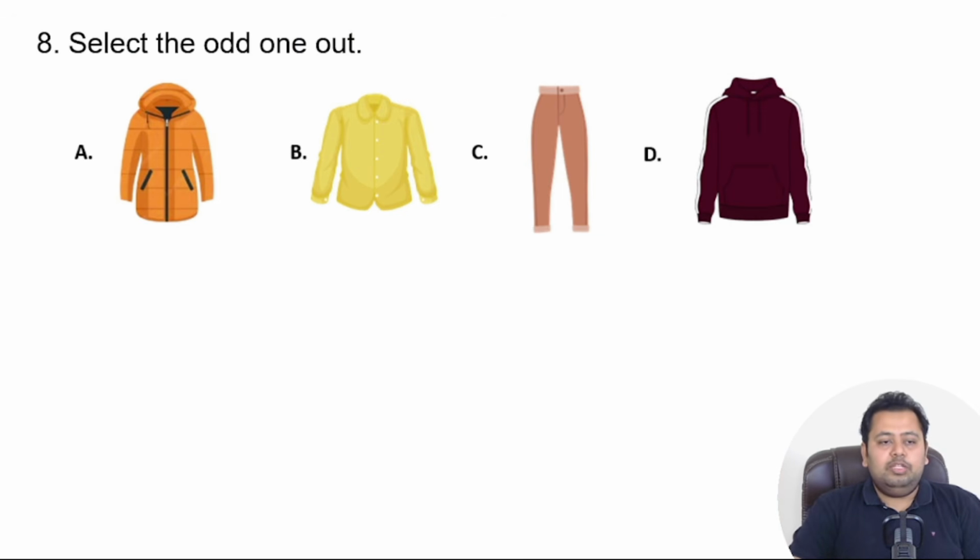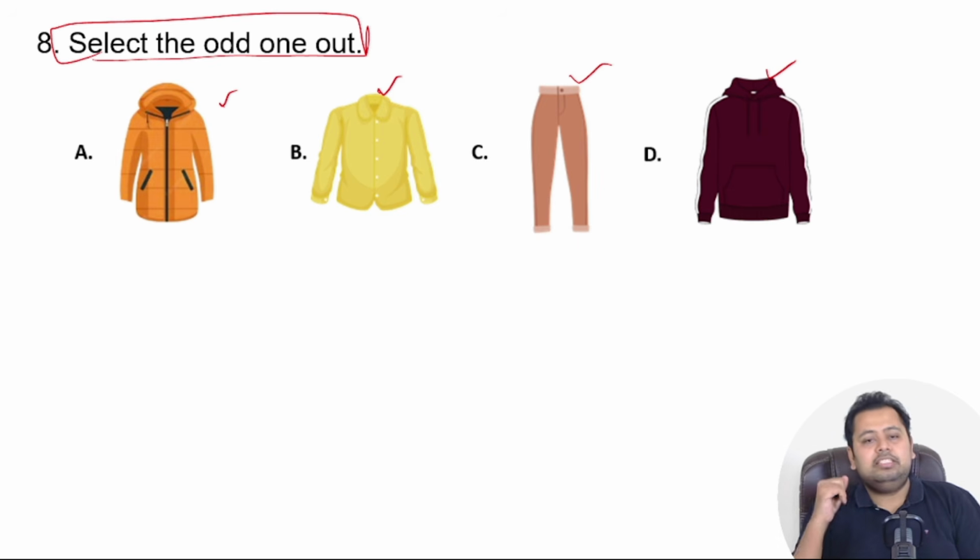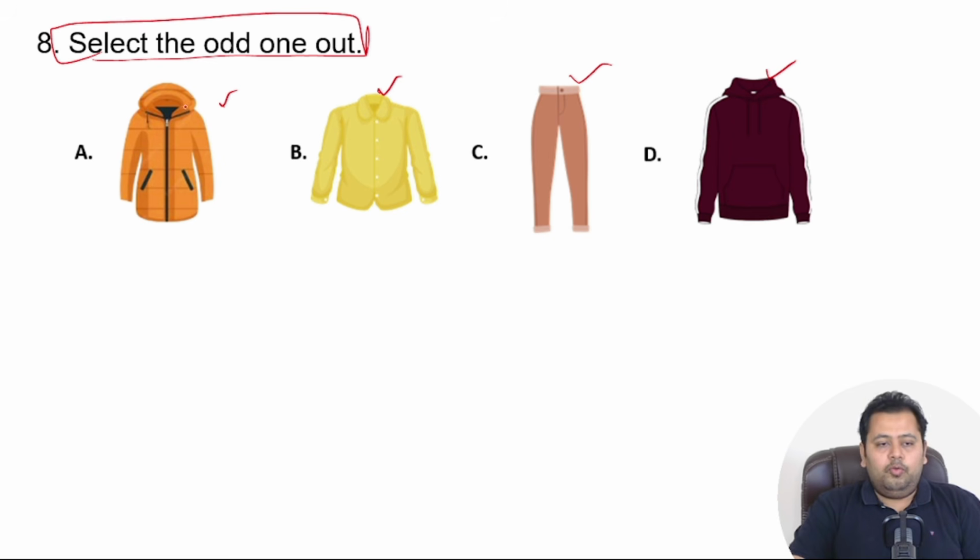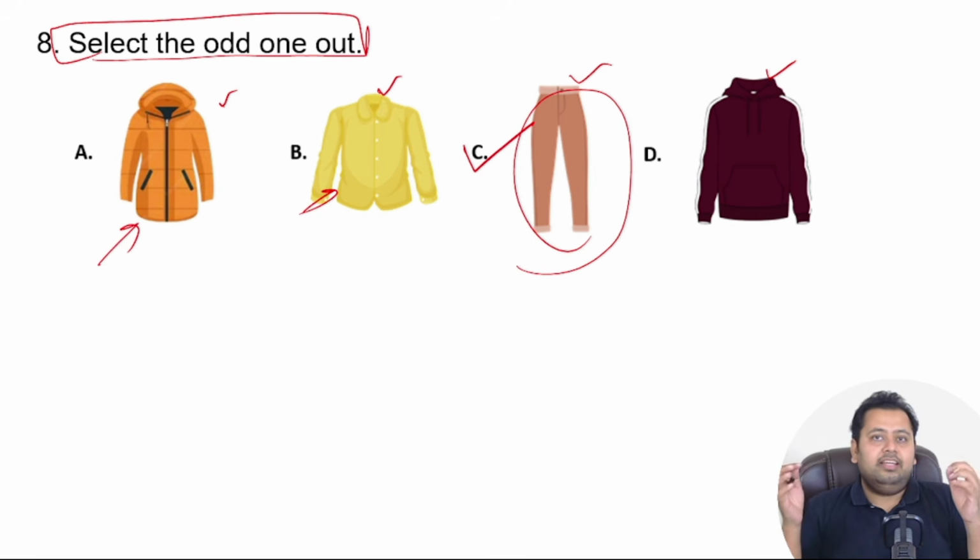The next question is, you need to find the odd one out. You see 4 images over here. You have to find out which is the odd one out. I will run a timer of 3 seconds. You solve the question. The odd one out product over here you can see is option number C, that is a pant, because a pant is a garment that you wear on the lower body. All other products, the shirt, the jacket, and the hoodie, you wear on your upper body, right? So that is why the correct option here is option number C. If you got it right, give yourself a star, and we move to the next question.